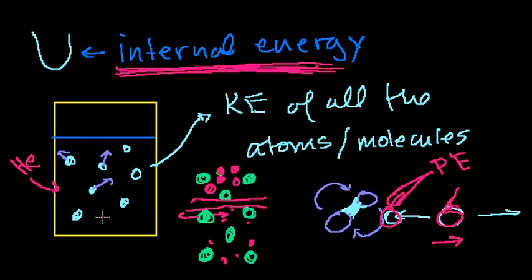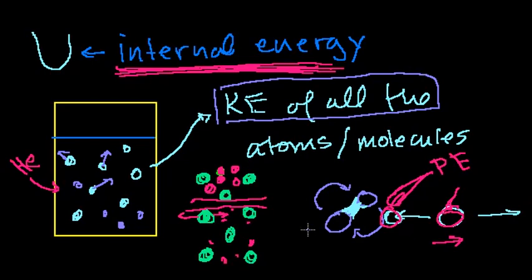They don't want to bond with each other. They don't form molecules with each other, or, well, let's just assume that they're not. They're just individual atoms, right? And in that case, the internal energy we really can simplify to it being the kinetic energy, if we ignore all of these other things. But it's important to realize internal energy is everything. It's all of the energy inside of the system. If you said what's the energy in the system, it's internal energy.